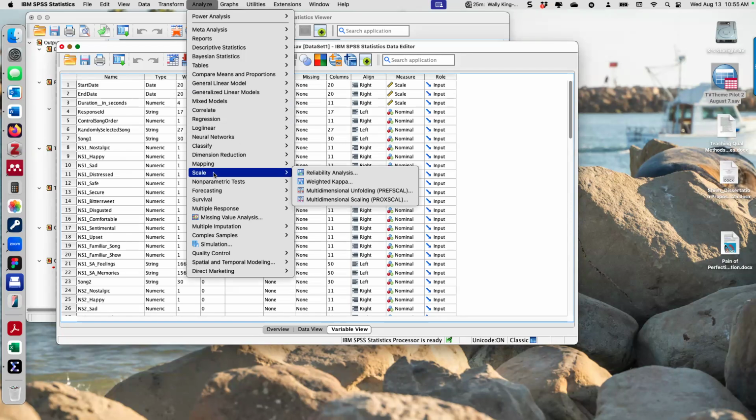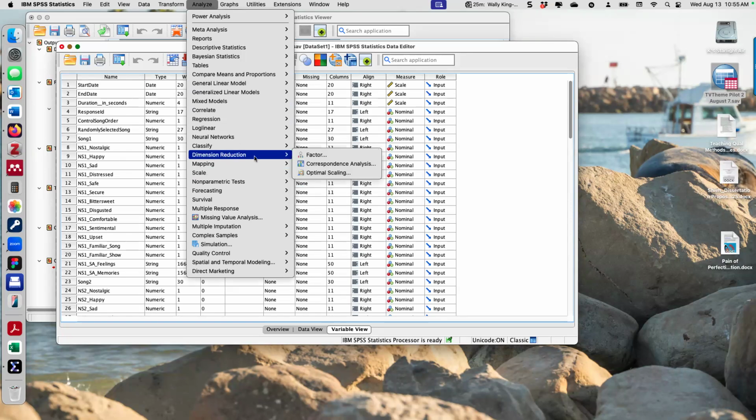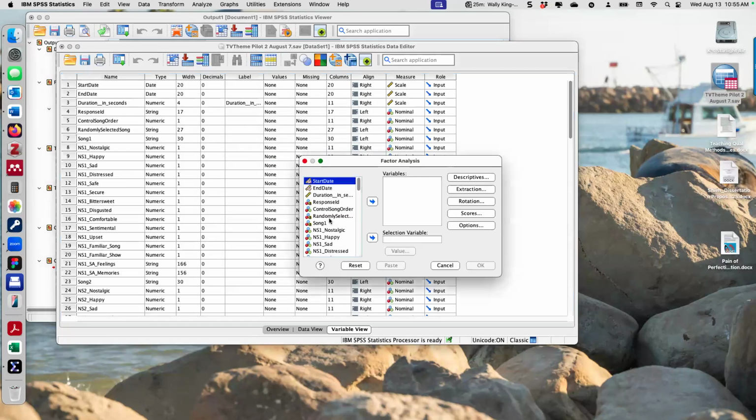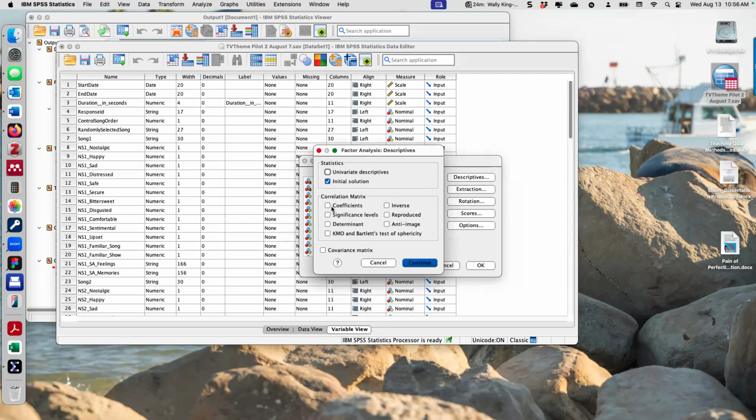That's the reliability. And this is the factor analysis. I was trying to figure out which I should do first. Let's try this. Okay, I'm going to do them song by song. And we could include the nostalgic if we want to. See if I can shoot these all over together. We already did the descriptives, but why not?